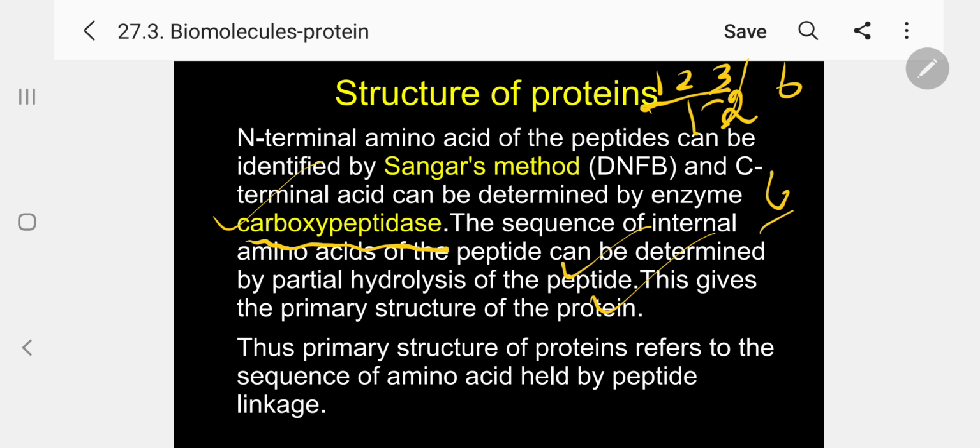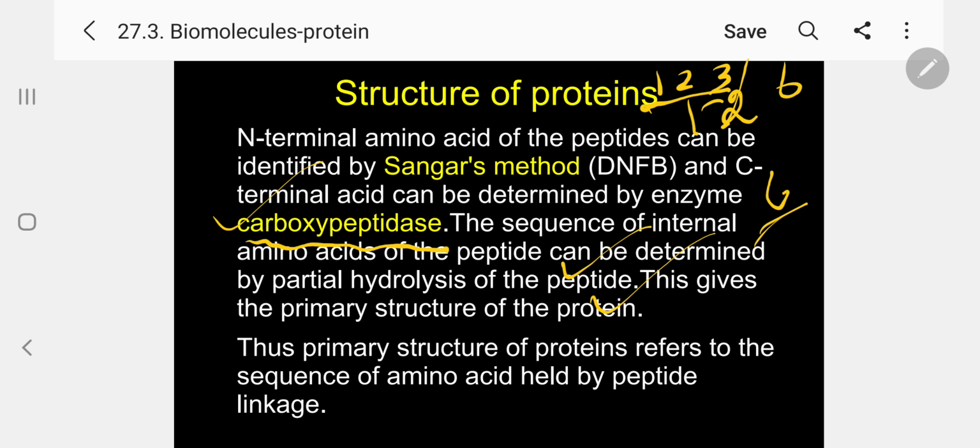The 3 will come out as a free amino acid, which can be easily identified by comparing with literature data for the particular amino acid, such as melting point, paper chromatography, thin layer chromatography and other methods. Then if you use the same carboxypeptidase again, 1 and 2 will be hydrolyzed, but we cannot differentiate which is N-terminal and which is C-terminal.